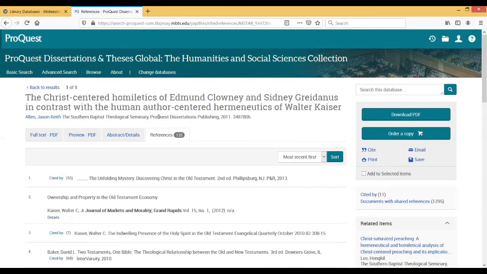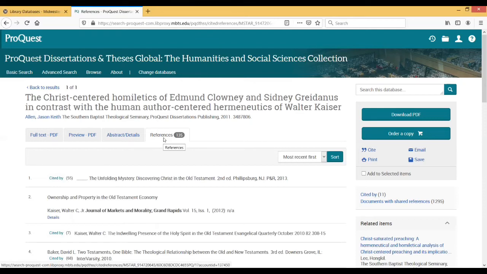Now, I say best effort because it's imperfect, because basically the computer is having to scan the dissertation and try to determine whether or not something was a citation, and then pull it out. So when you see the references here, do keep in mind that it's not necessarily going to be perfect, but it is at least accurate enough to give you a pretty good list of all the citations that were in the dissertation.